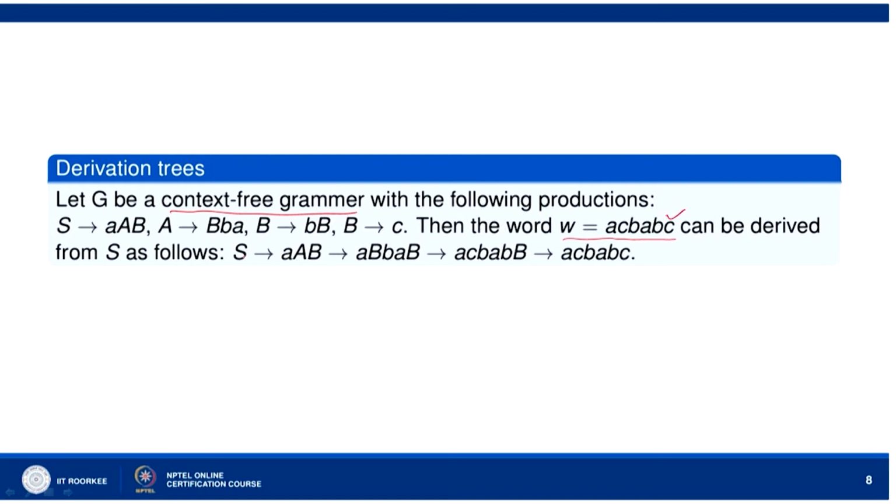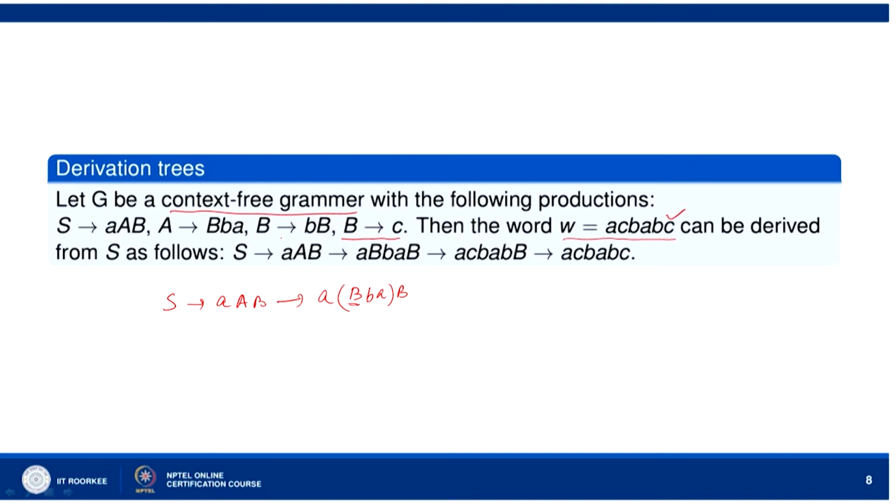So, what we should do? First of all, we should start with S. S goes to AAB. Now, we want AC, BA, BC. So, A goes to BBA. So, we write A goes to BBA and we have B here. Now, if you use the production rule B goes to C, then we will have AC, BAC, we will not reach here. So, we should not use B goes to C here.